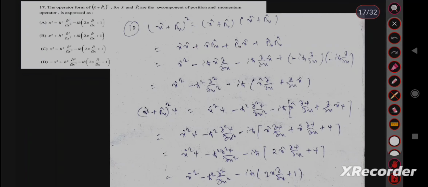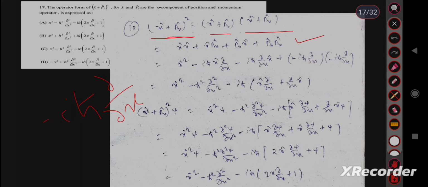Question number 17. x plus p whole square. हमें इसको एक्सपांड करना था. In quantum mechanics, operators do not follow the commutative property, so we have to expand it carefully. x plus p whole square means x plus p into x plus p, then just do the multiplication and put the value of p, which is minus i h cut del upon del x.